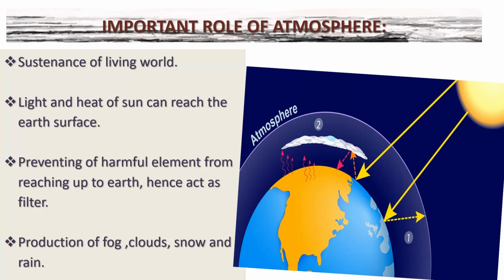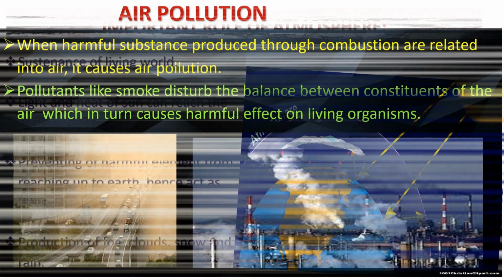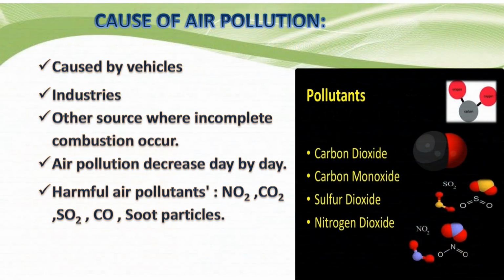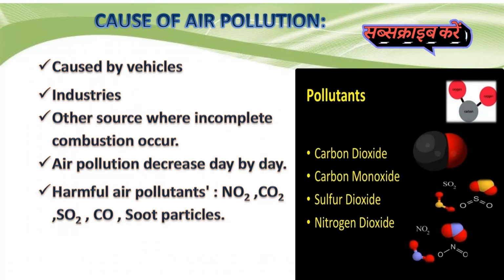Air pollution. When harmful substances produced through combustion are released into the air, it causes air pollution. Pollutants like smog disturb the balance between constituents of the air, which in turn causes harmful effects on living organisms. Air pollution is caused by vehicles, industries, and other sources where incomplete combustion occurs. Air pollution increases day by day. Harmful air pollutants include nitrogen dioxide, carbon monoxide, sulfur dioxide, carbon dioxide, and soot particles.